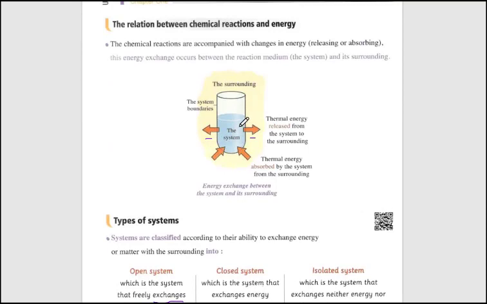It represents the system in which energy goes out or comes in from the surrounding to the system or from the system to the surrounding. Also, it freely exchanges matter, whether it goes out from the system to the surrounding or some matter goes from the surrounding to the system. So the system which allows the transference of energy and matter in both directions is called the open system.